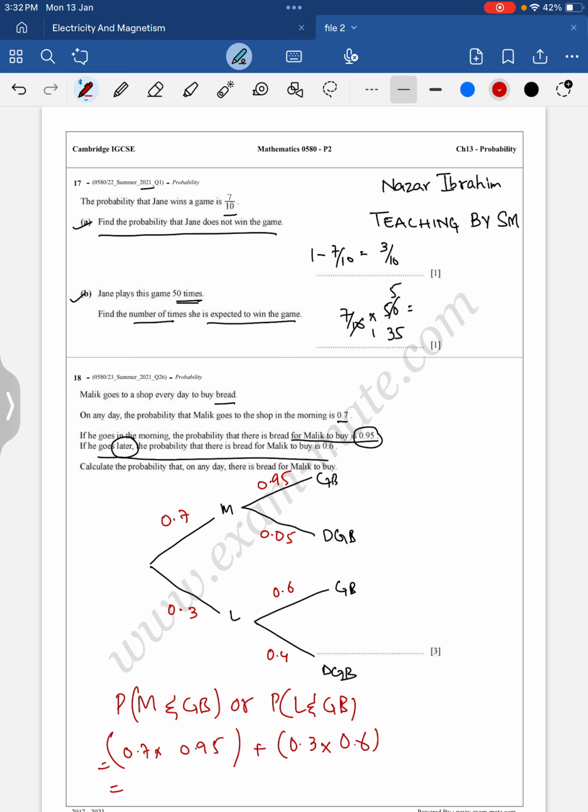So solving this, 0.7 times 0.95 is 0.665, and 0.3 times 0.6 is 0.18. Adding both, 0.665 plus 0.18 is 0.845. Clear?